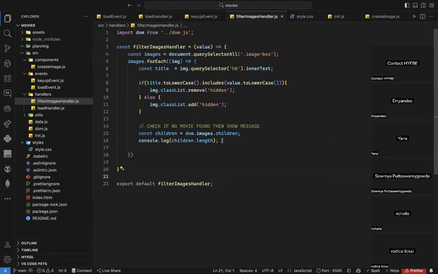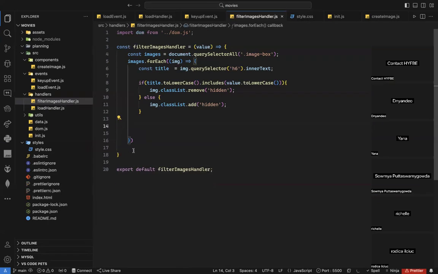One function to test. Just a second. Why Prettier is not working, I don't know.